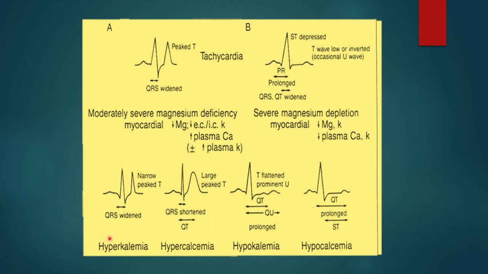Again with hyperkalemia, you get QRS widening and narrow peaked T waves, and it's very commonly known how hyperkalemia affects the ECG. In extreme hyperkalemia, you'll get a sine wave and ultimately ventricular fibrillation. Hypercalcemia, you get a shortened QRS, a short QT interval and a large peaked T wave. Hypokalemia, you see T wave flattening, U waves and QT prolongation. Hypocalcemia, you see prolongation of the QT and a flat ST.